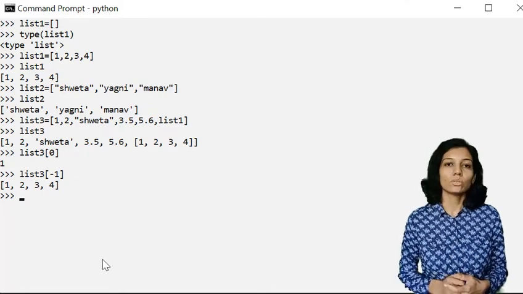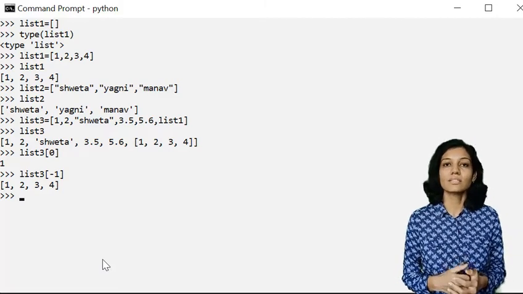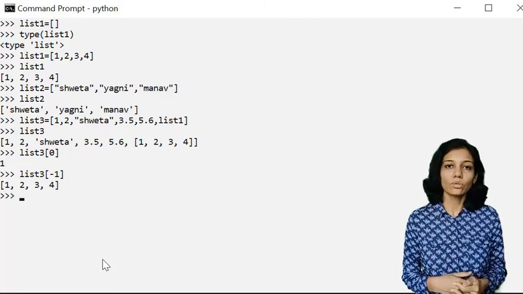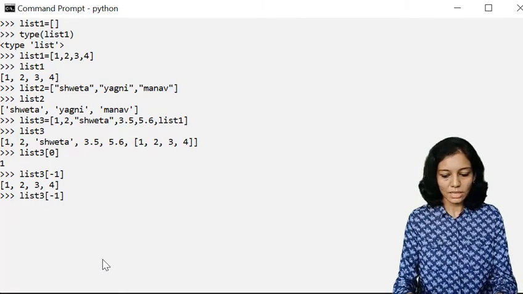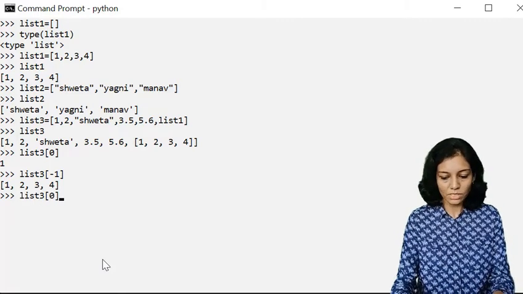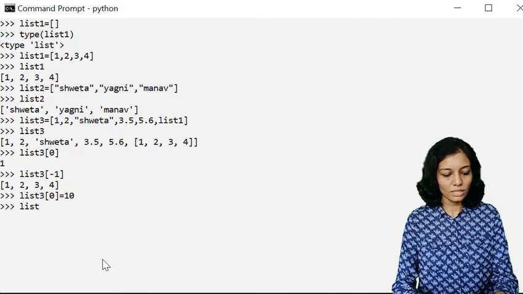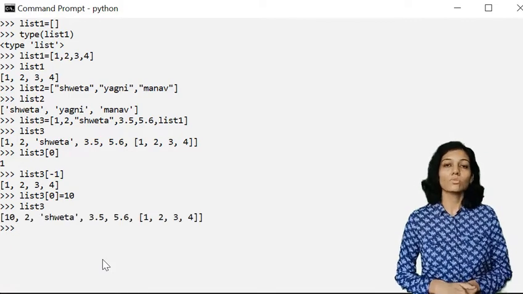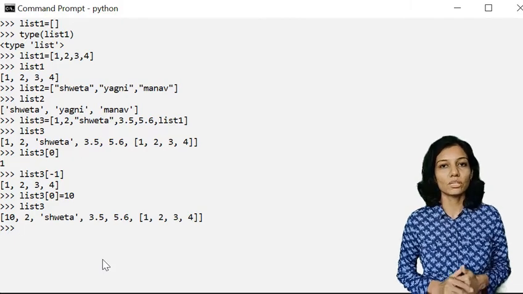So we can change the elements of a list, that is, a list is mutable. Let's try to change an element's value. If I want to change the first element, that is, instead of 1, if I want to replace it with 10, I can do it. Now let's check the value of list3. So 1 is replaced by 10. That means a list is mutable.